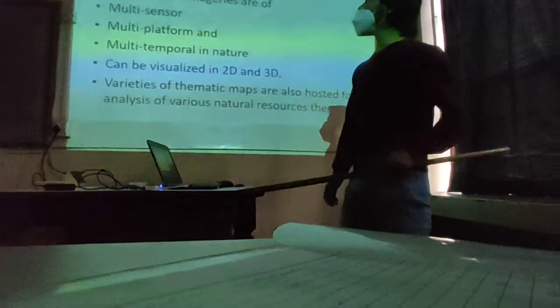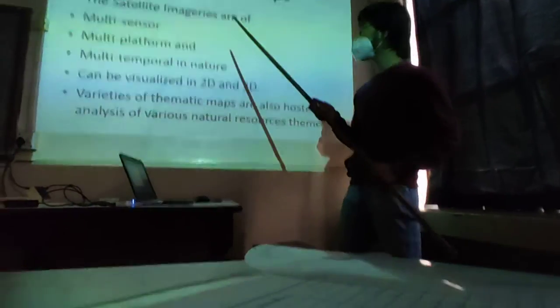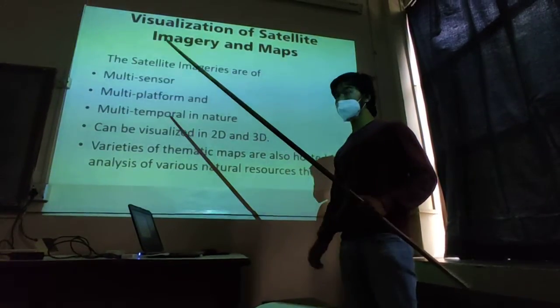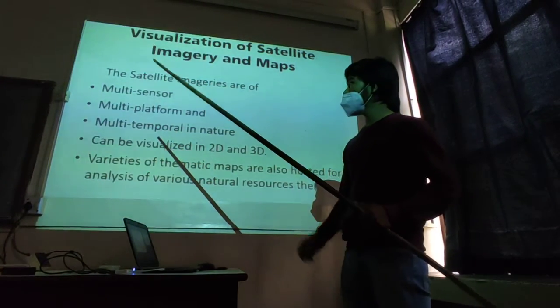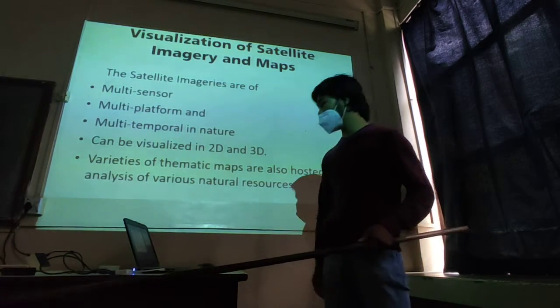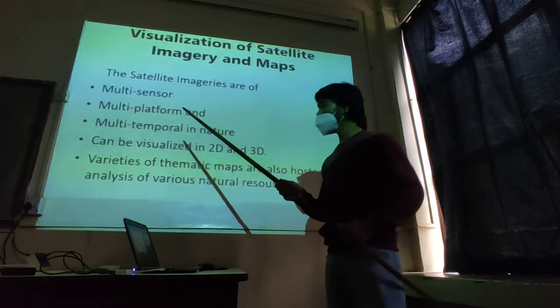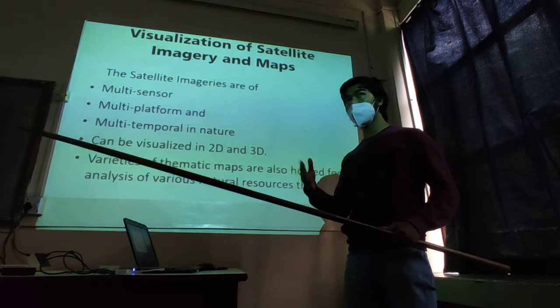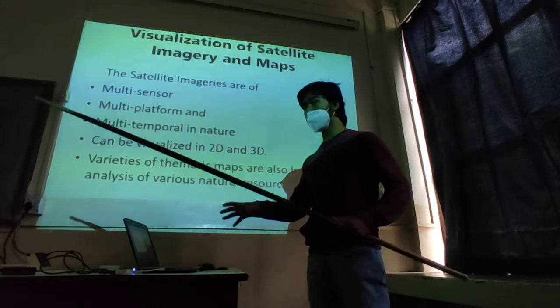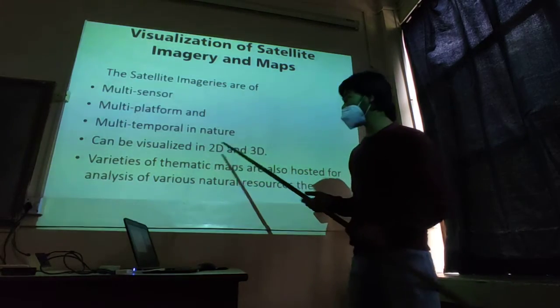Here you see the visualization part of satellite imagery and maps. So satellite images are multi-sensor, which means they provide different spectral bands, and also multi-platform. It can be mounted on any of the satellites or also airplanes. And it is multi-temporal, which means you can get data of different years and months of the same area. So it can be visualized in 2D and 3D.